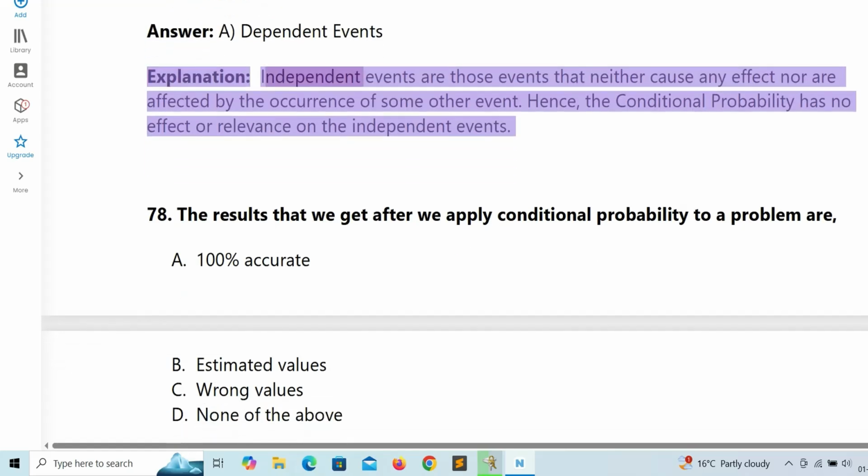Explanation: independent events are those events that neither cause any effect nor are affected by the occurrence of some other event. Hence, conditional probability has no effect or relevance on independent events.